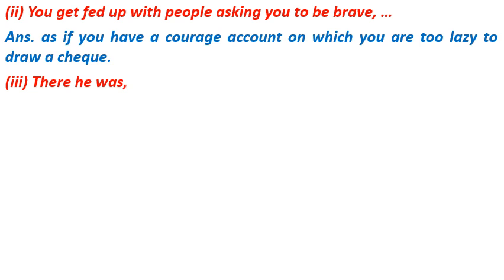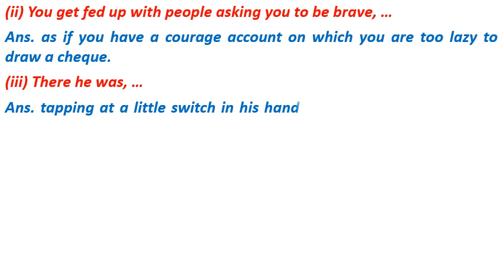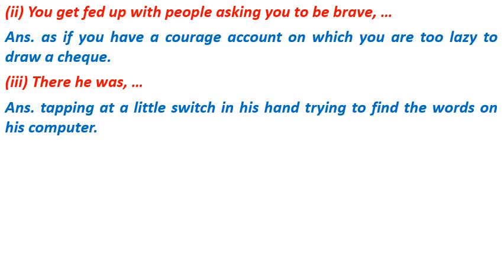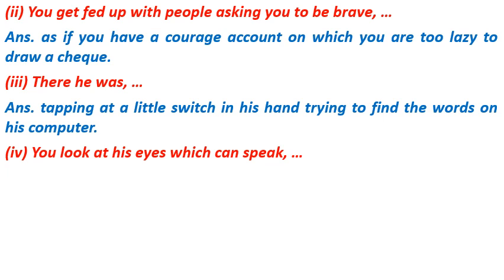Number 3 is there he was. The answer is tapping at a little switch in his hand trying to find the words on his computer. Number 4 is you look at his eyes which can speak.